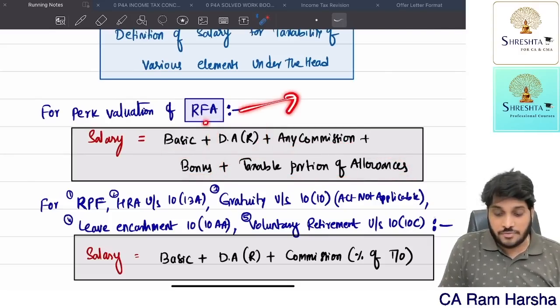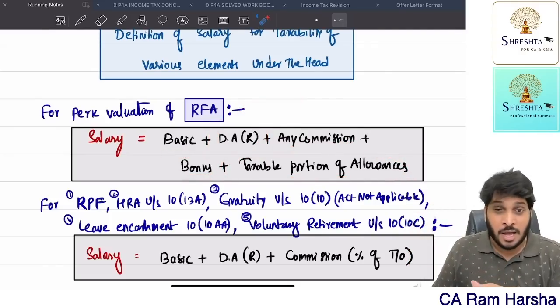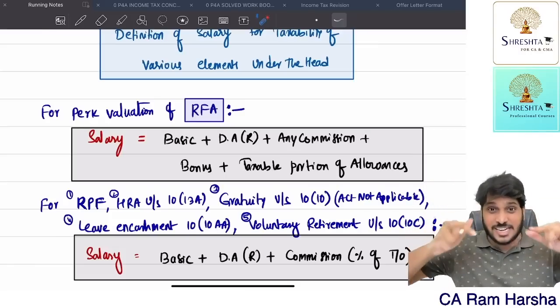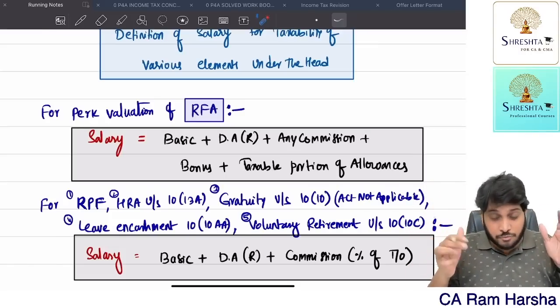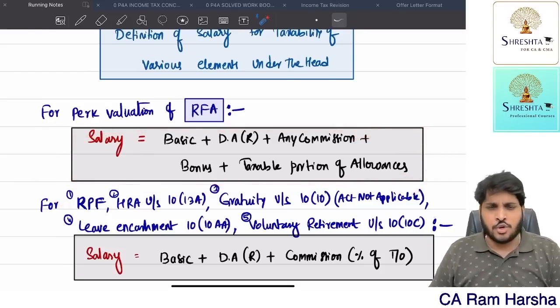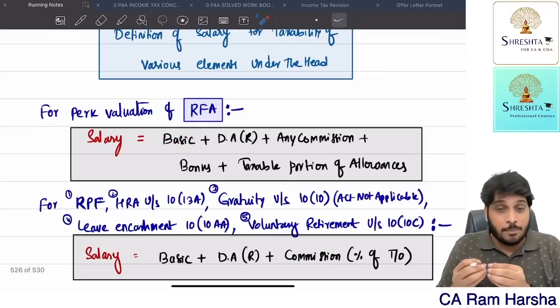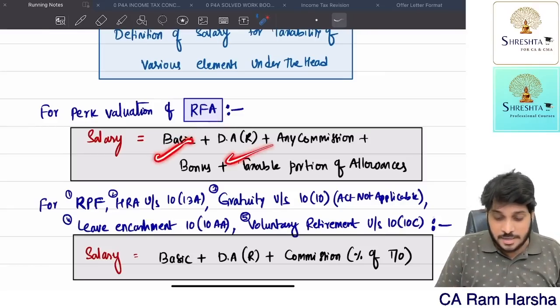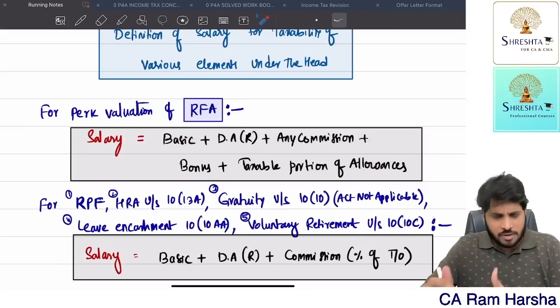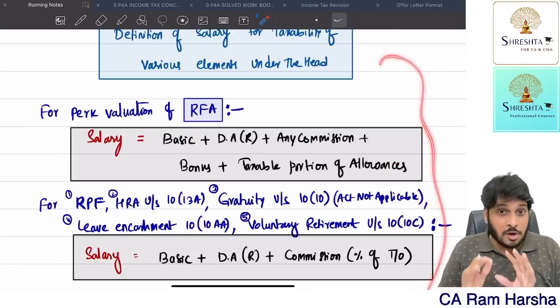Actually, for RFA, the original salary definition given in the book is very comprehensive, very big. If you convert it into a formula, this is the definition. If you apply this formula, I am telling you, you will get the absolutely correct answer. So, while you are computing the accommodation benefit, you take these components as salary. Anyhow, when I am discussing that, I will once again come back and show you. So I am just giving you a brief idea.